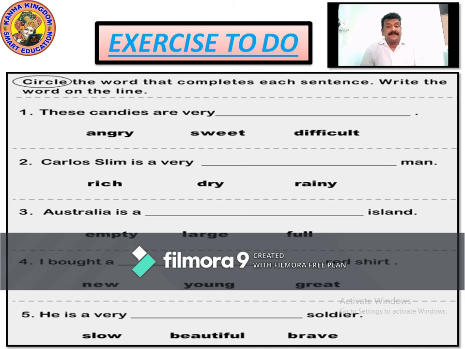All the describing words are what? They are all adjectives. Adjectives describe more about a noun or a pronoun, right? So now you have learned about adjectives, about the order of adjectives, about adjectives of number, and about adjectives of color. Now you have learned about the exercise to do and you have understood the adjectives properly, right? Go through, write it down. Happy learning.